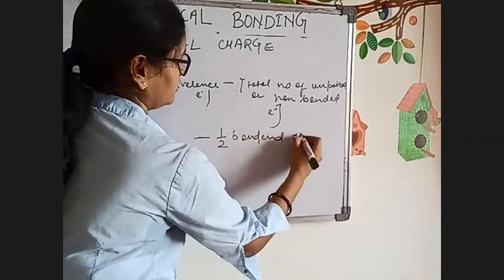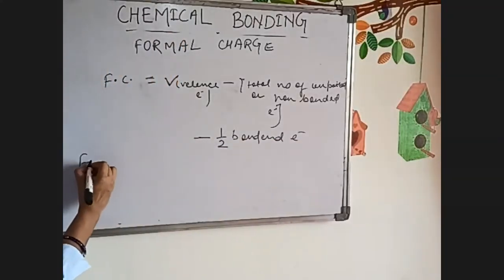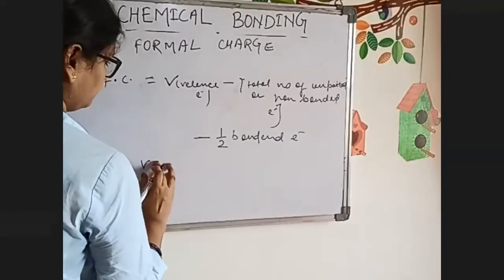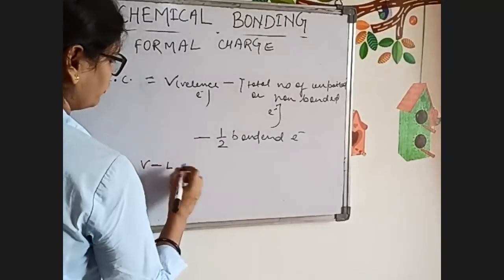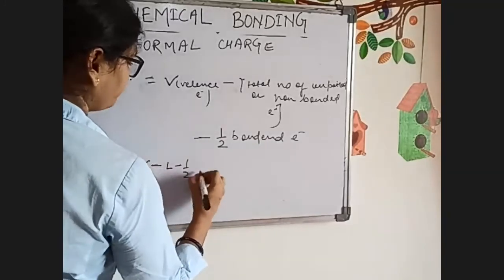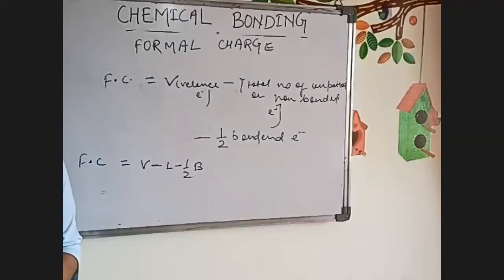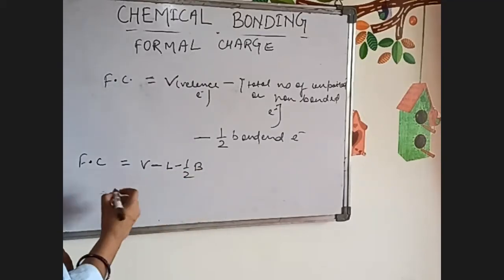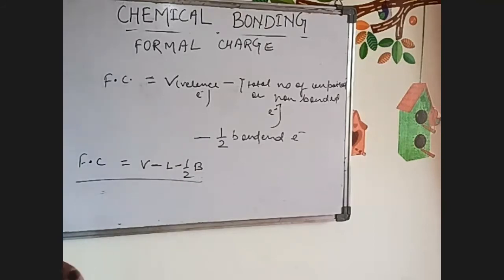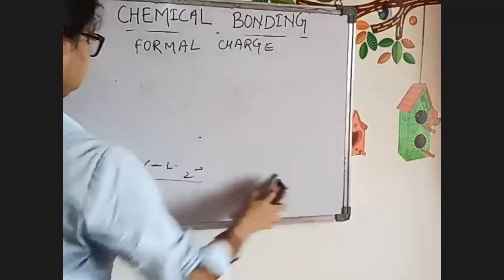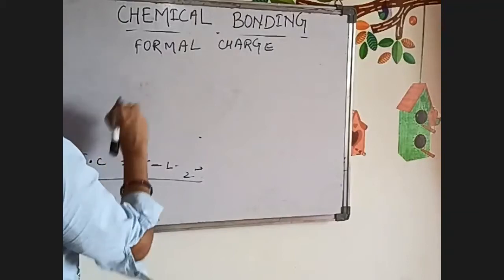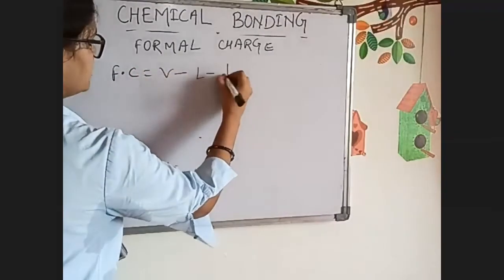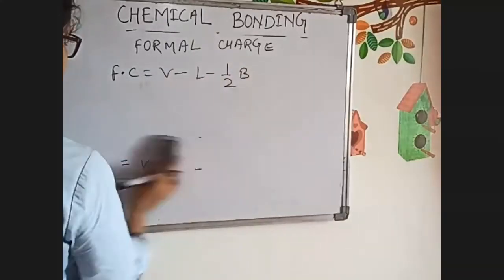So in short, we can write the formula: formal charge is equal to V minus L, the lone pair electrons, minus half into the bonded or shared pair electrons. We can write the formula like this, in short. So now we will solve a question: V minus L minus half into bonded or shared pair of electrons.